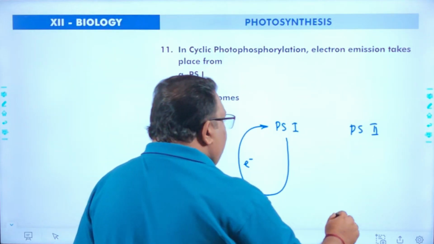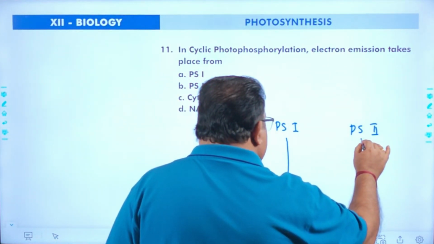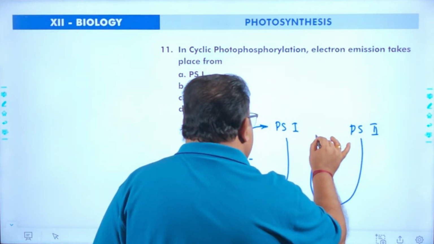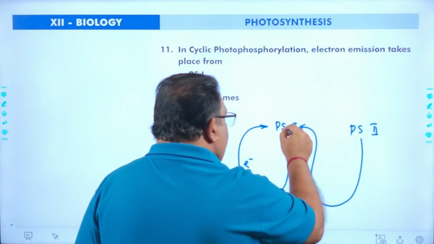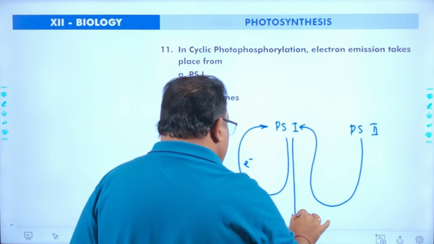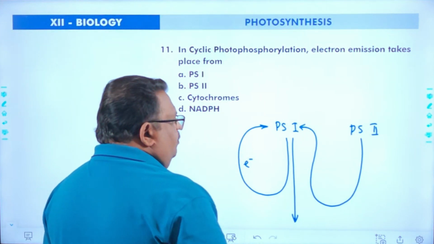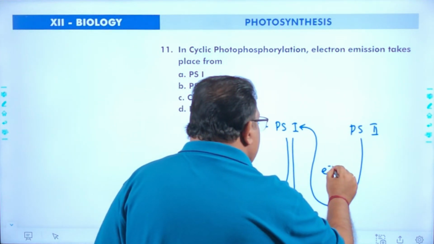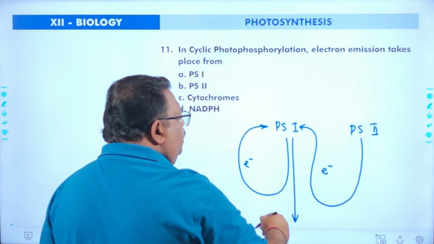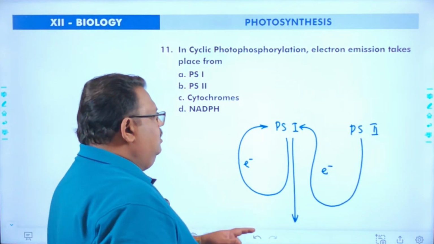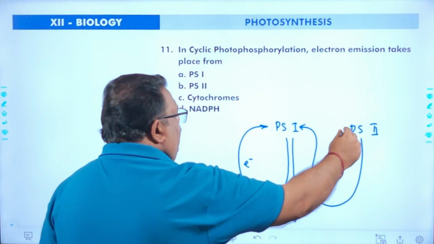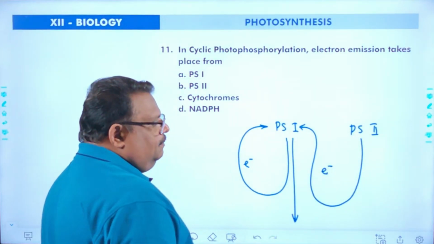In non-cyclic photophosphorylation, the electron emitted from PS2 enters into PS1 and is released out. That means the electron emitted from PS2 is not returning back to PS2, so the process is called non-cyclic.